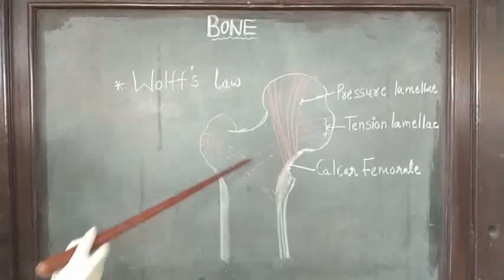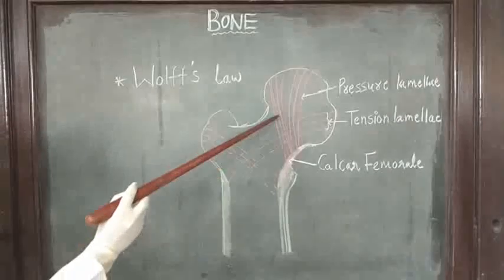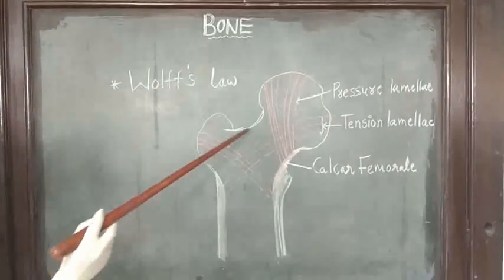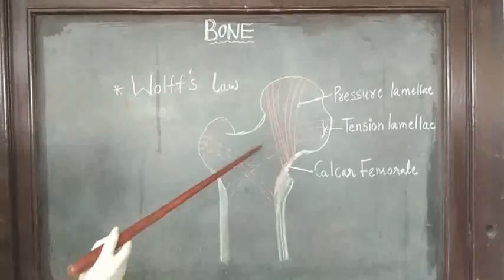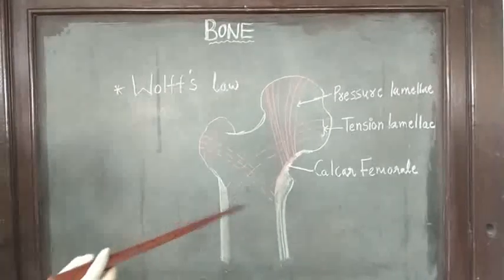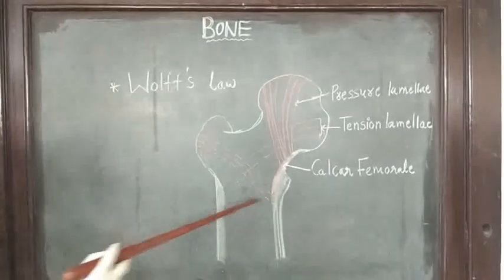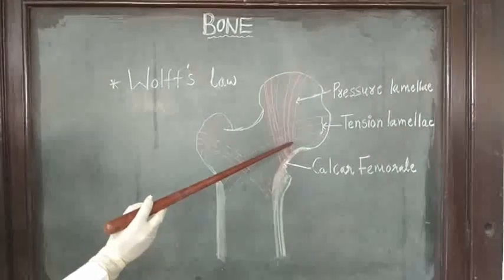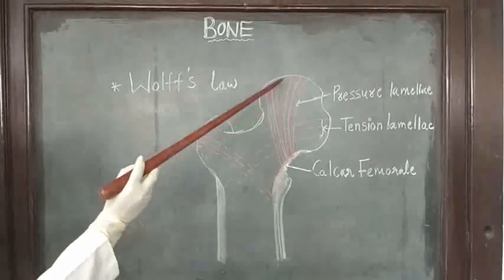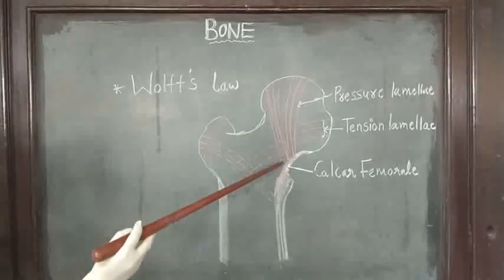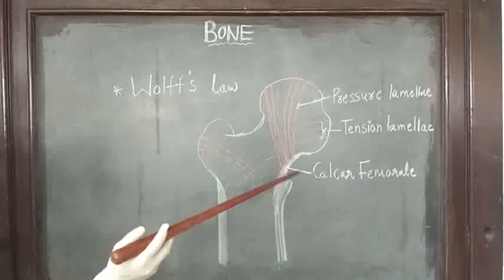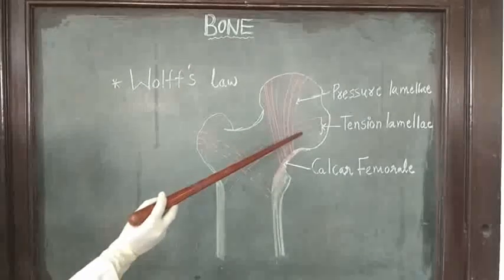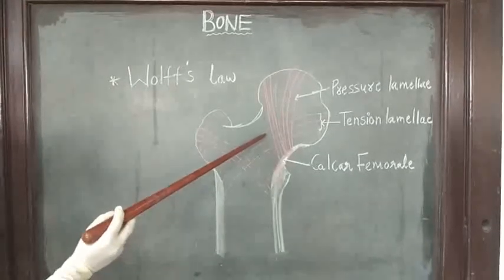Cancellous bone shows the trabeculae, and these trabeculae are arranged according to line of maximum internal stress. Here you can see the upper end of femur showing pressure and tension lamellae. Pressure lamellae are arranged parallel to the weight transmission and tension lamellae are arranged at right angle to the pressure lamellae.